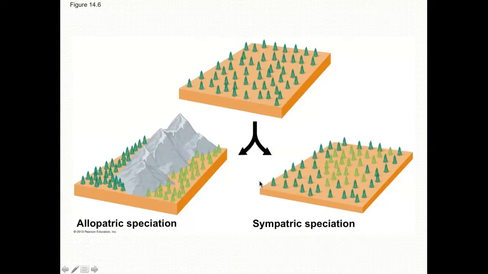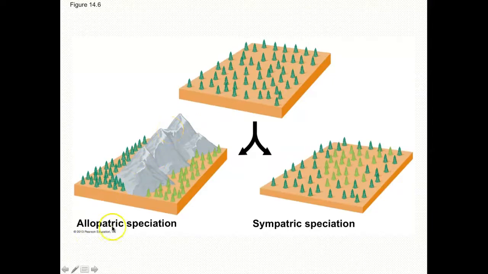All right, so now let's talk about mechanisms of speciation. So how does one population of organisms, in this case we have trees, begin to speciate? Because our definition is they have to be in the same area to be able to interbreed, and their offspring need to be able to interbreed, what we can do is drive a barrier between these two trees.